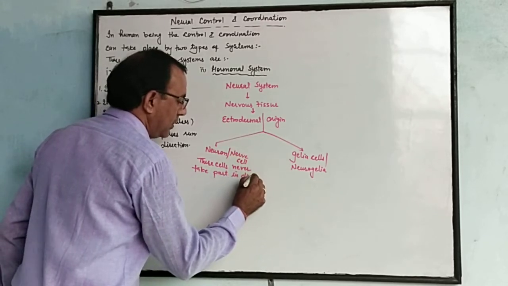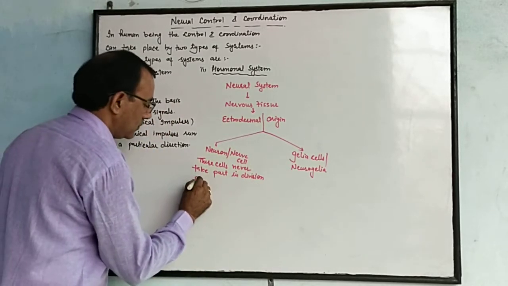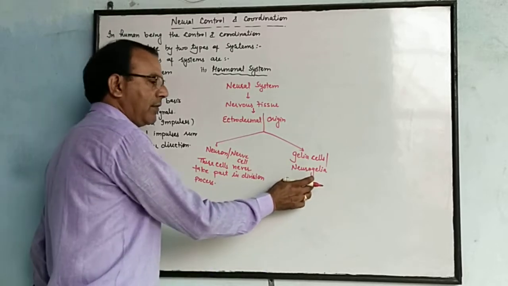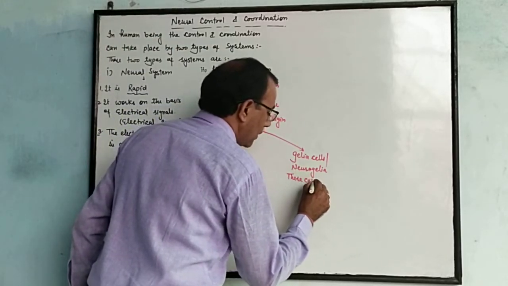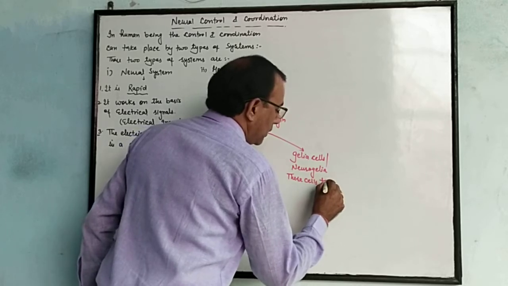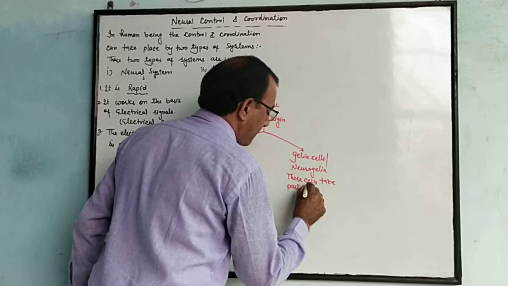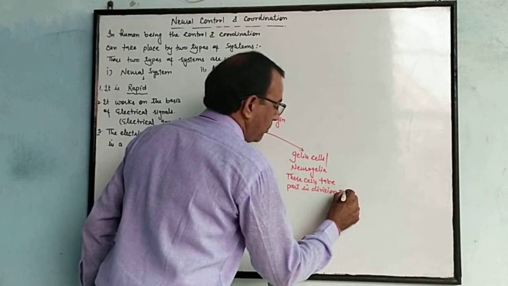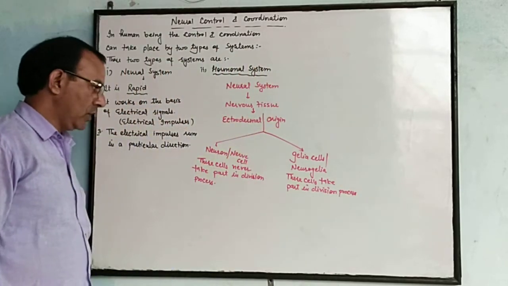We can say that neural cells never divide, but the glia cells may divide. These cells take part in the division process. This is the major difference between the neuron and the glia cell.